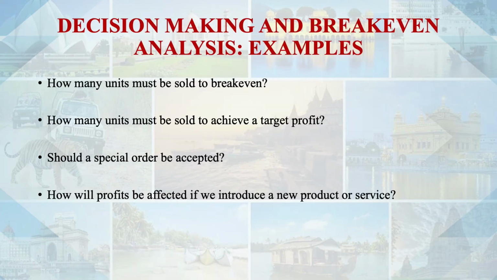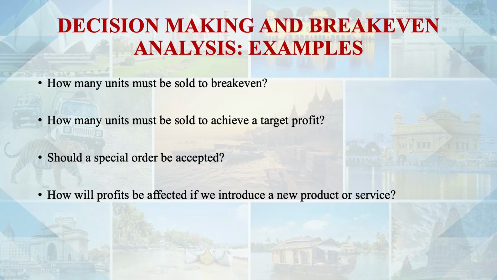So what is marginal cost? It is providing services, and even the railway is doing the same. In a general bogie, there is no limit on how many passengers board the train, and that reduces its cost per unit, per passenger for traveling, or per kilometer. So how will profits be affected if we introduce a new product or service? That also will be discussed.